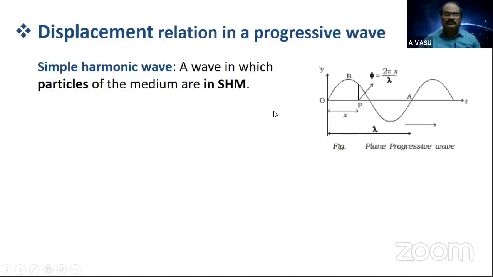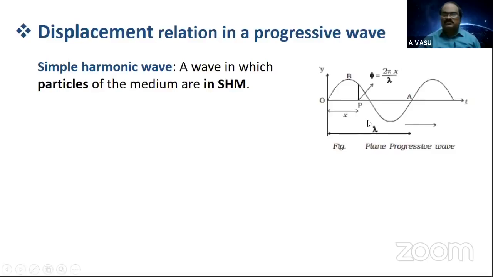Now, from time to time, whenever required, students, please recall the parameters or quantities from simple harmonic motion, from SHM. Now let me introduce here. Today we are going to derive the equation for a progressive wave by taking a particle in SHM, that is, a simple harmonic wave, a wave in which the particles of the medium are in SHM.